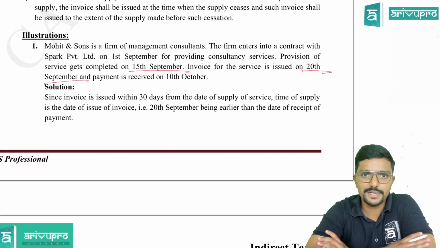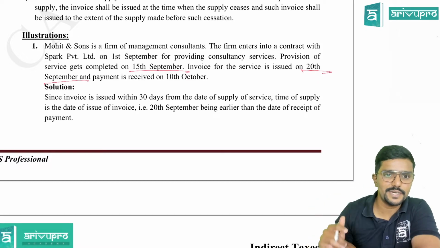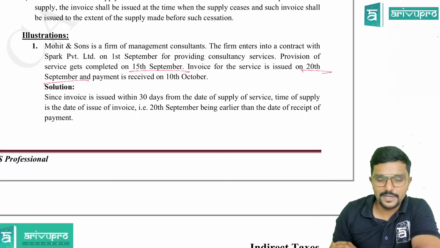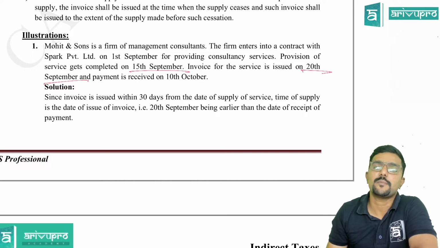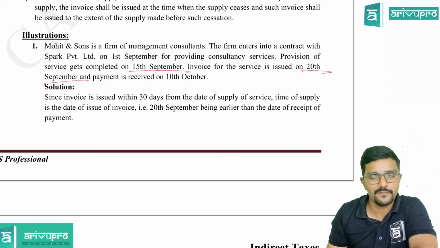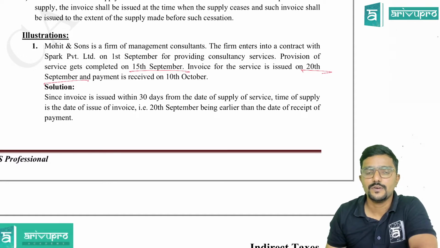Invoice is issued within time. So the time of supply will be the earlier of the date of invoice or the date of payment. The date of invoice is 20th September. The date of payment is 10th October, so 20th September is earlier, guys. Is that clear? And I have told you, please be very clear with this. Whenever they don't specifically mention who the supplier is in the question, always apply 30 days as the time limit to issue the invoice, guys.